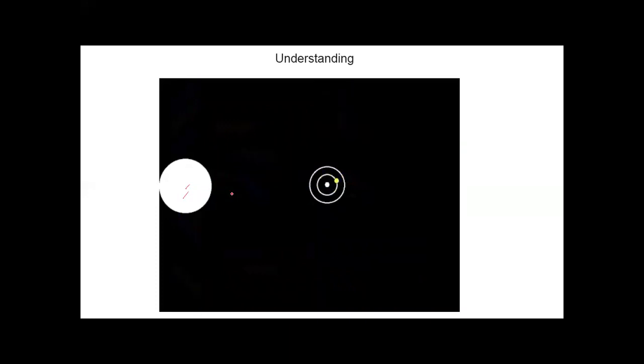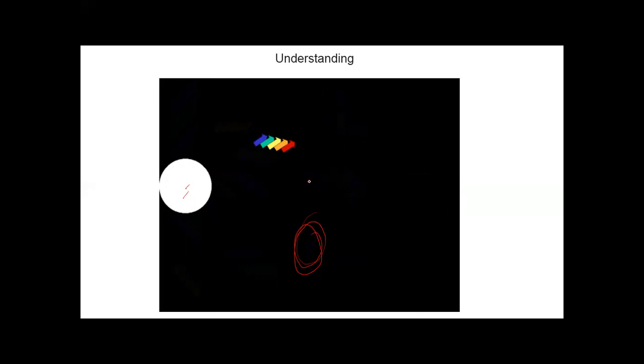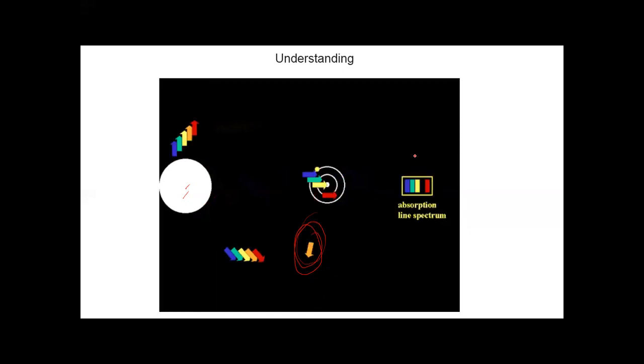When this light of all colors strikes the atom of the element, this atom will absorb light of particular wavelengths and allow the rest of the light to pass through it. So in all the light which passes through this atom and is analyzed, there are some colors missing. So it acts as an absorption spectra.